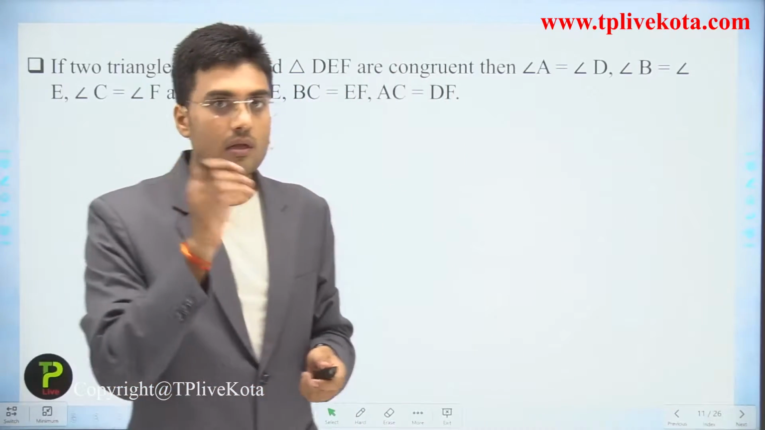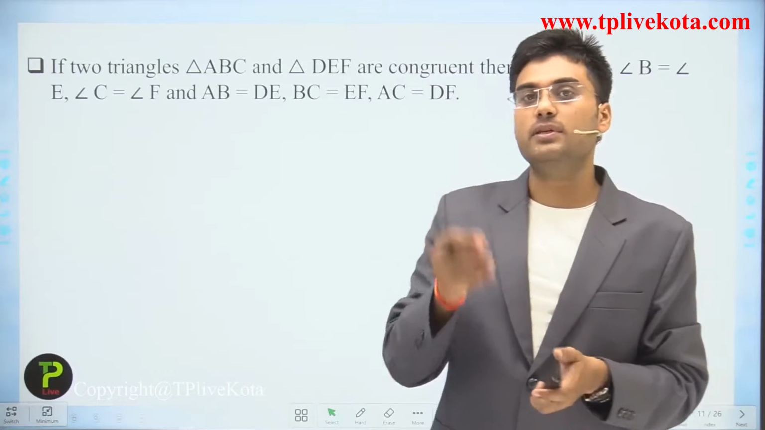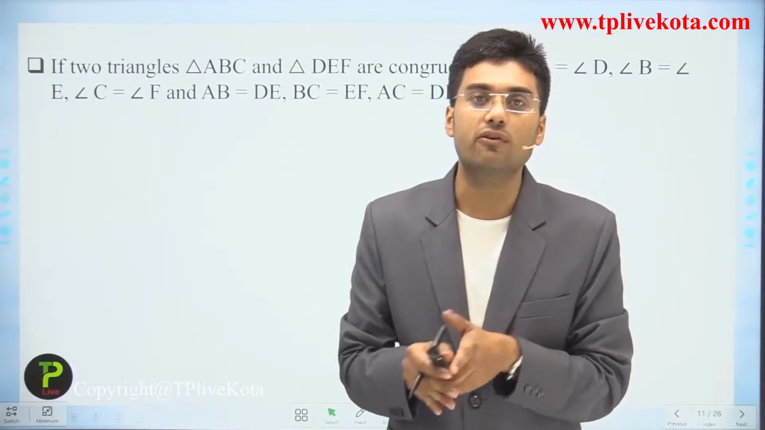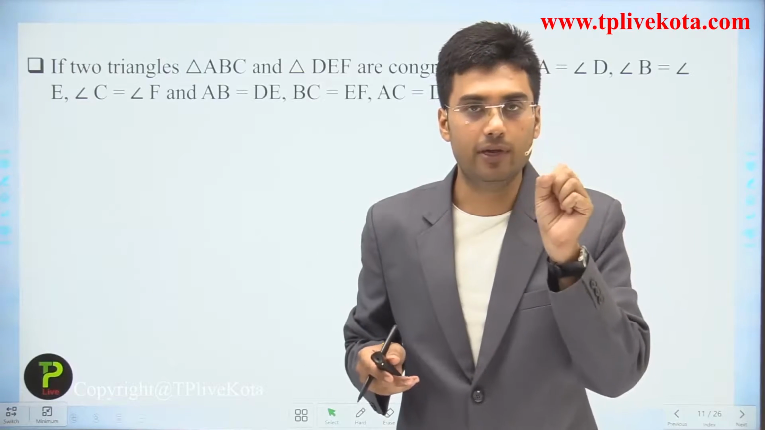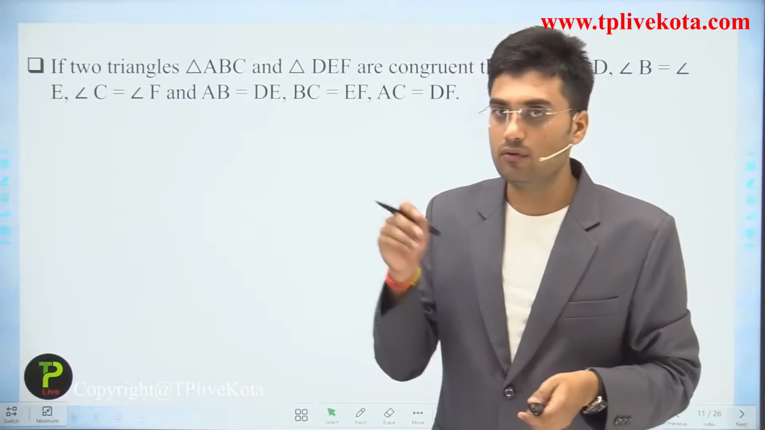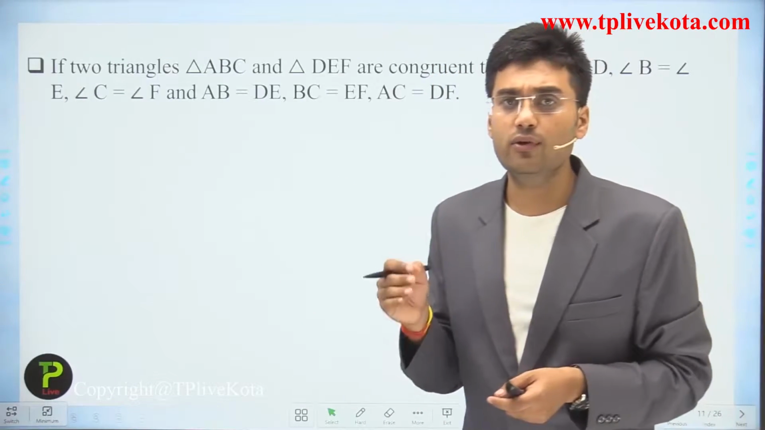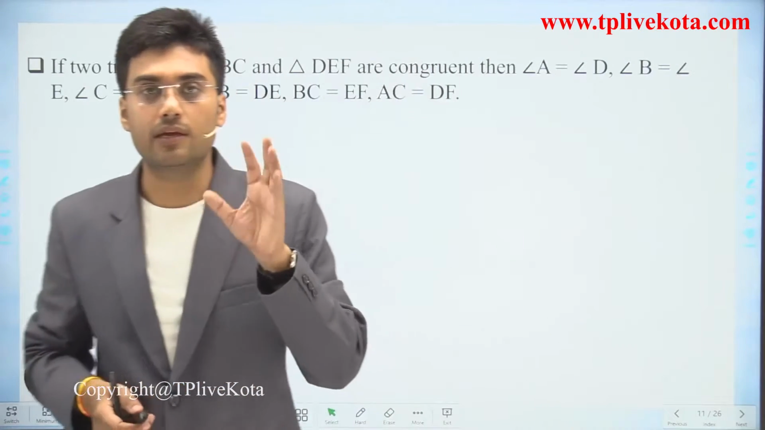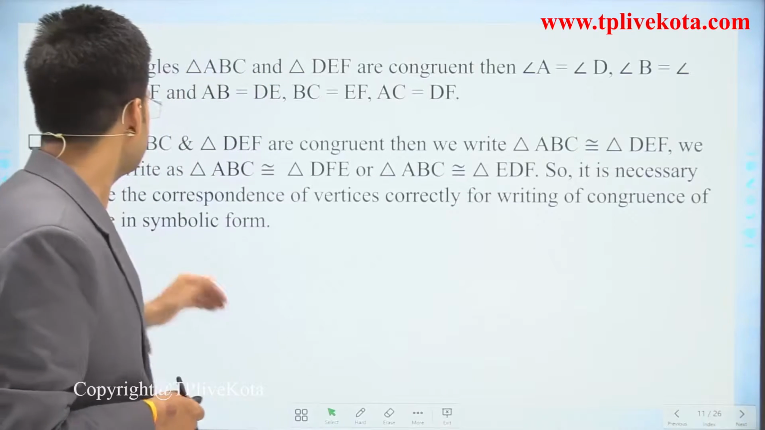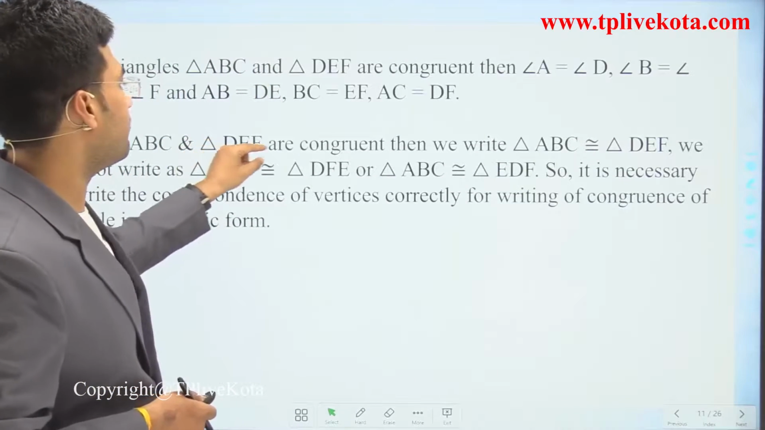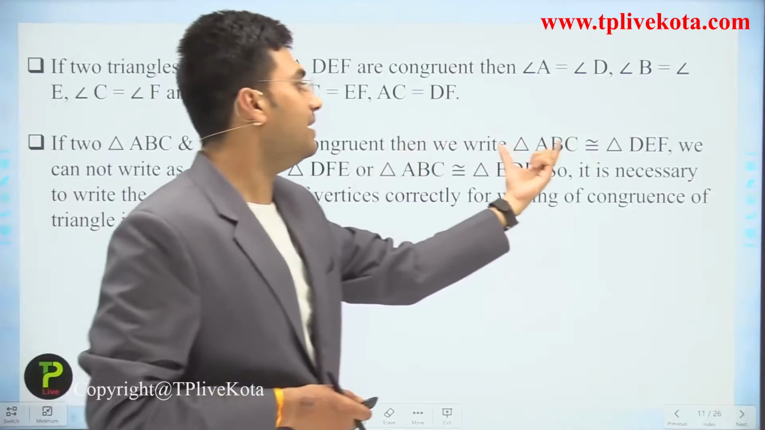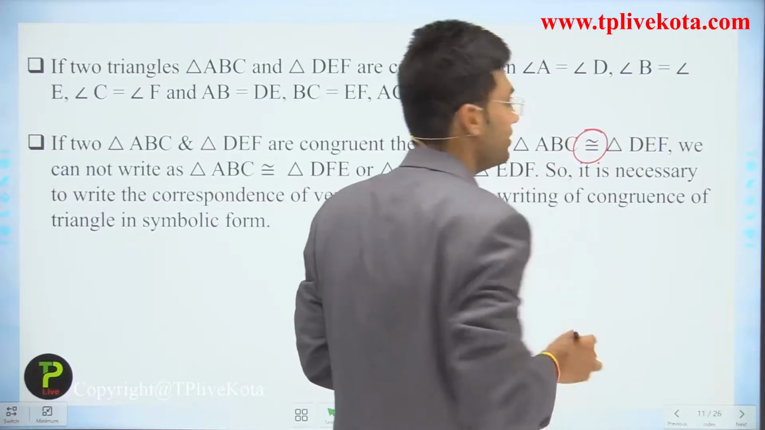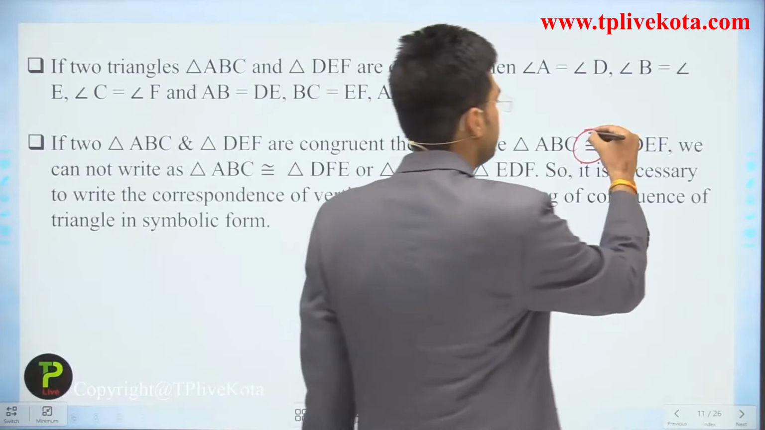Students, for a figure, shapes can be identified by the angles, or we can say that angles give the information related to the shape of the polygon, or figure. So here we use that all the corresponding angles are equal and all the corresponding sides are equal. Clear? Now after this, if two triangles ABC and DEF are congruent, then we write triangle ABC congruent to triangle DEF. This is the sign of congruency.